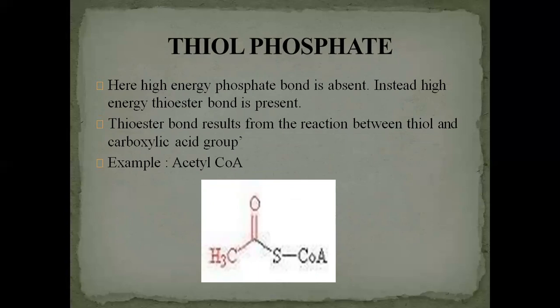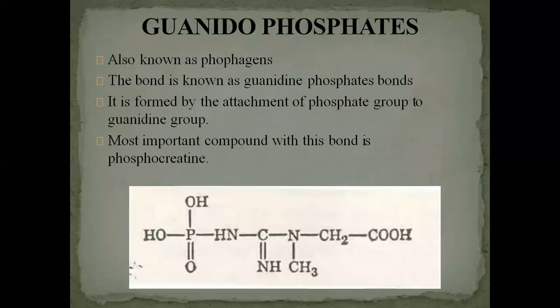Then the fourth class of energy rich compound is thiol phosphate. Instead of a high energy phosphate bond, a high energy thioester bond is present here. Instead of phosphate, thioester is present as shown by the red color in the picture. Here is the thioester bond, which is responsible for the release of energy. The thioester bond results from the reaction between a thiol and a carboxylic acid group. The example of thioester is acetyl-CoA, another important compound of the biological system.